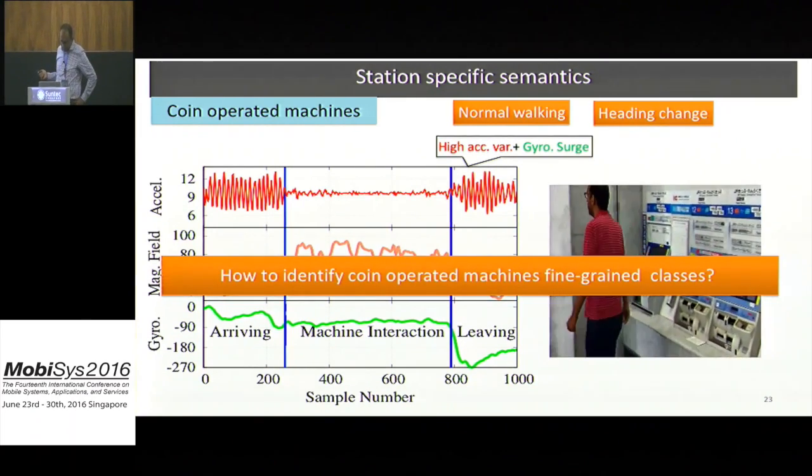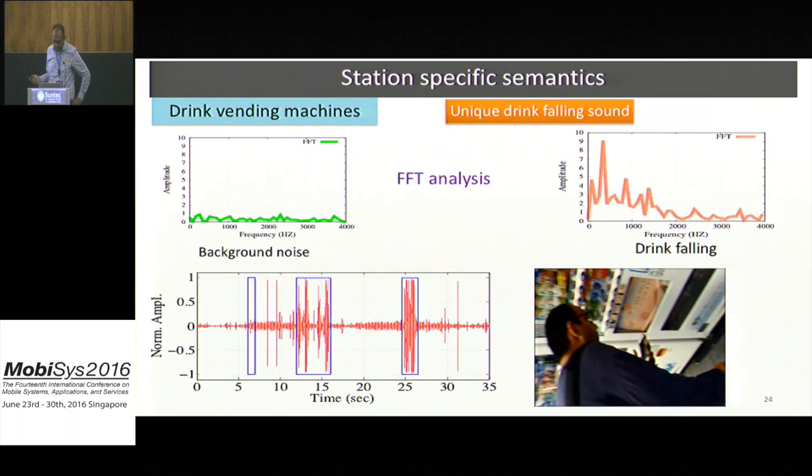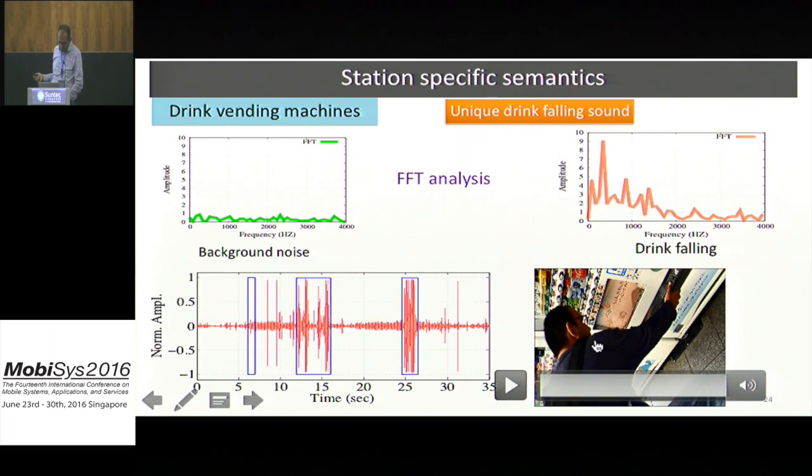Now, how to identify the fine-grained classes of the coin-operated machine? First, we will see how to identify the drink vending machine. We have observed that all drink vending machines emit a unique and loud sound when the drink is pulled down from the machine into its outlet.